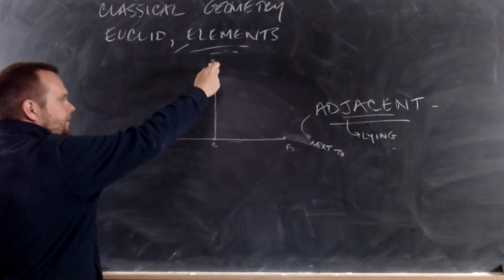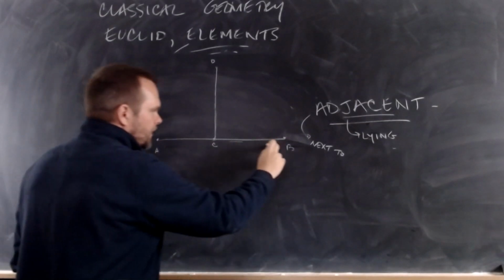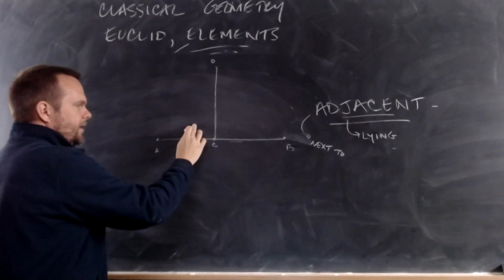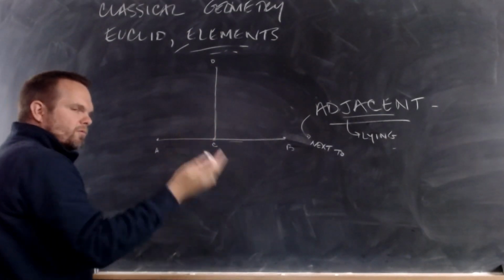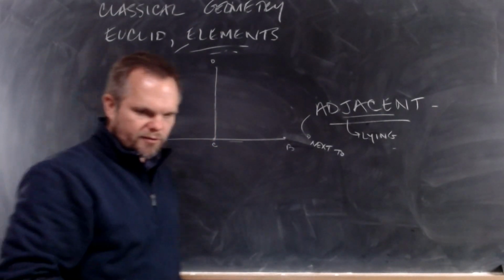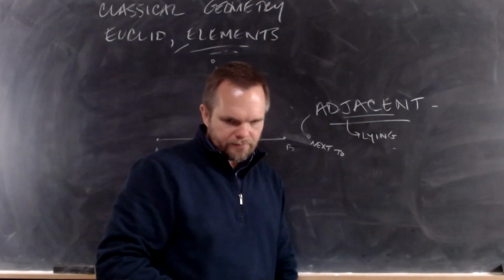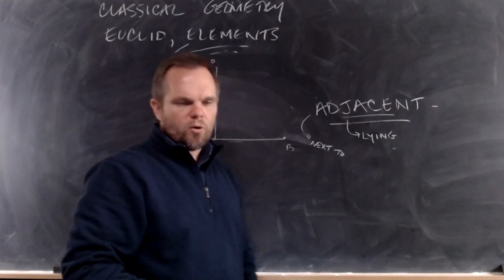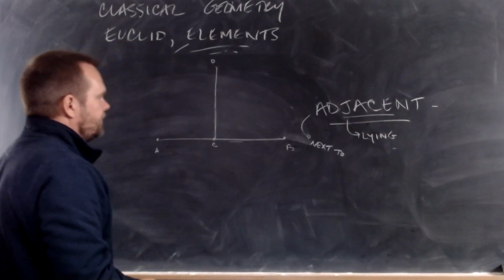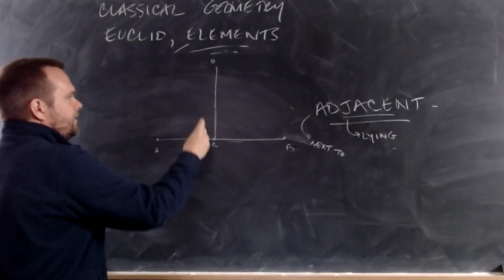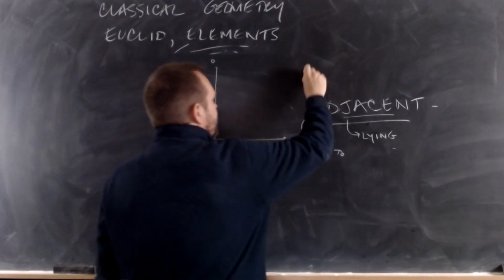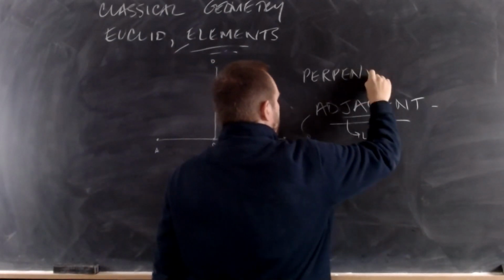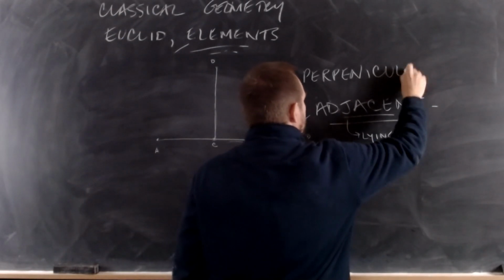If a line is set up on another line and produces 2 adjacent angles that are both right or straight angles, the line that is standing on the other is called a perpendicular. So this line is called a perpendicular line. The word here is perpendicular.